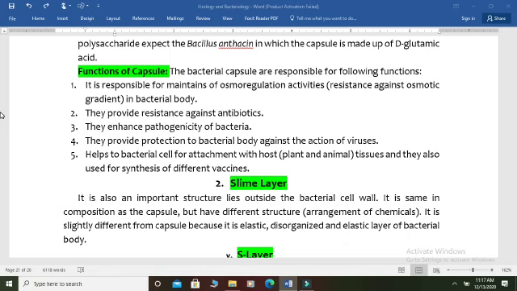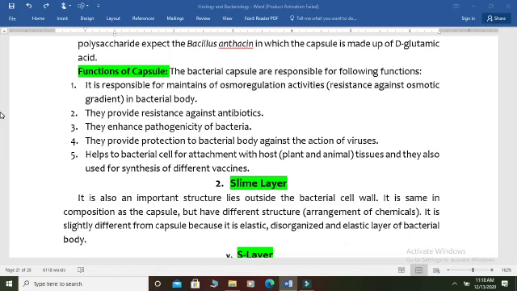The second important function is that it provides resistance against different antibiotics. It is an important function of the capsule in resistance, because the bacterial capsule does not allow the drugs or antibiotics to reach the cell wall as well as the cell membrane of the bacteria. In this way it prevents the entrance of antibiotics and enhances the pathogenicity of bacteria.